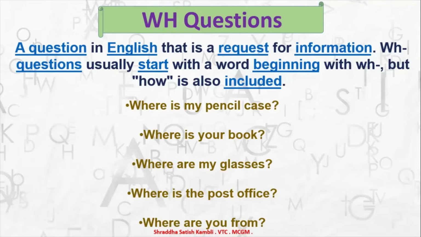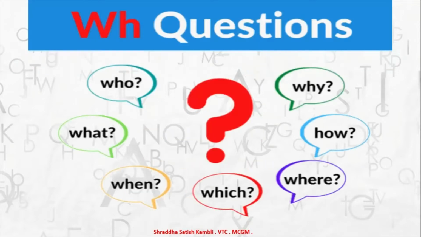So come on, look at all these questions and look at the WH word and think, what do these questions want to know? They want to know the position, the location of something. Where is my pencil case? Where is your book? Where are my glasses? Where is the post office? Where are you from? So you're asking for the location, the place of certain things. Each WH word or WH question word also has a function to perform in the question.